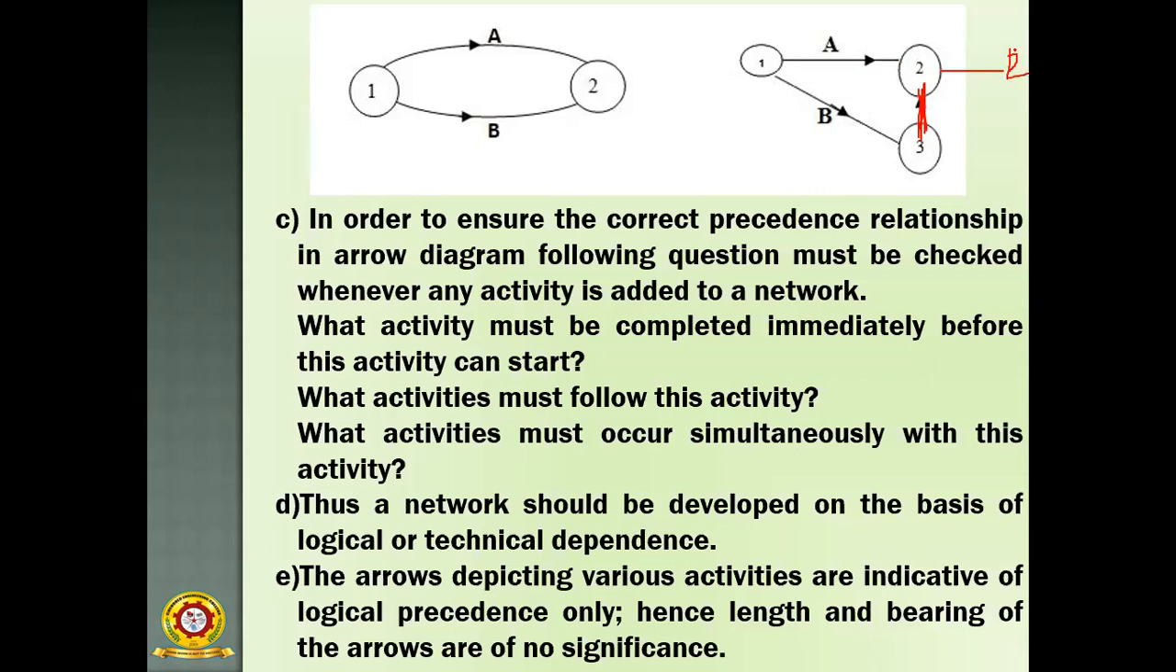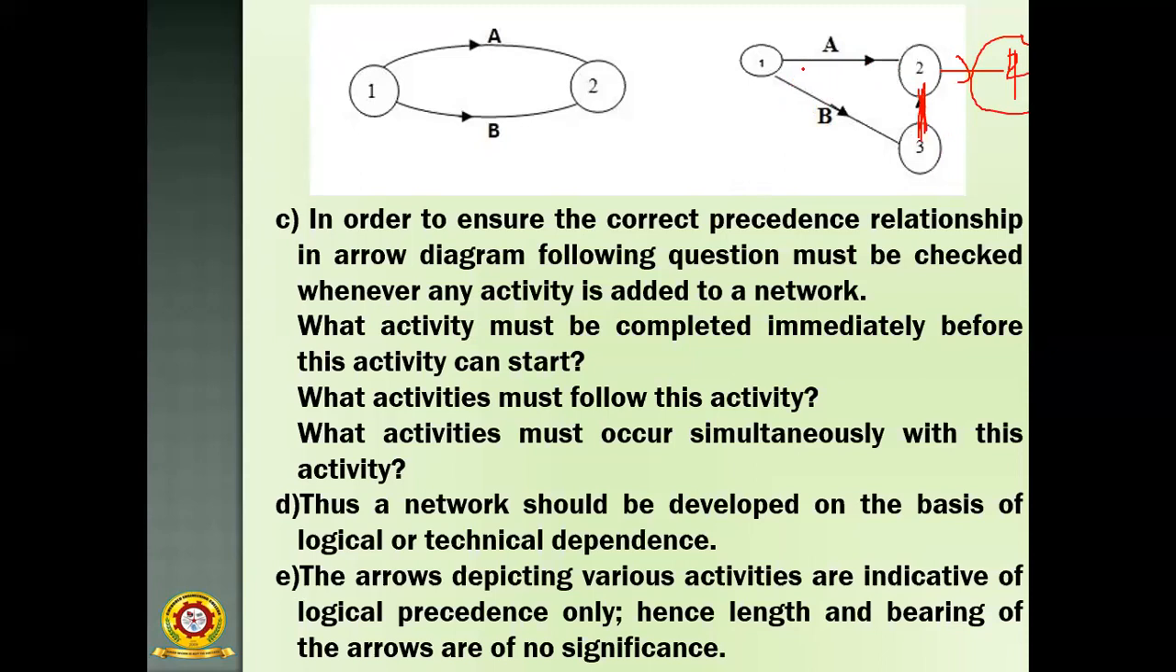Suppose you are starting this activity, first you have to focus on the previous activity. Whether it is completed or not, only then you start the new activity. Otherwise, there is no meaning. The next question is, what activities must follow this activity? After completing this activity, what activities follow it? The next question is, what activities must occur simultaneously with this activity? That means A and B are simultaneous activities. Both are done at the same time.